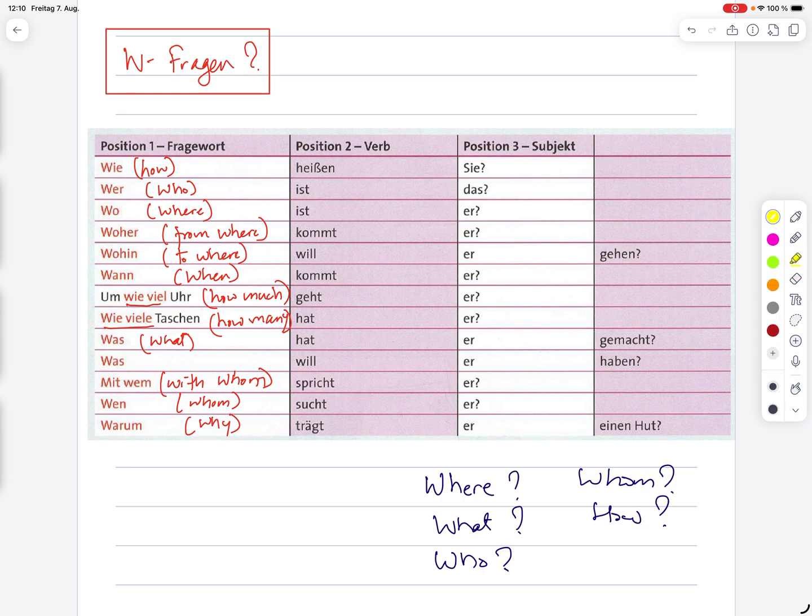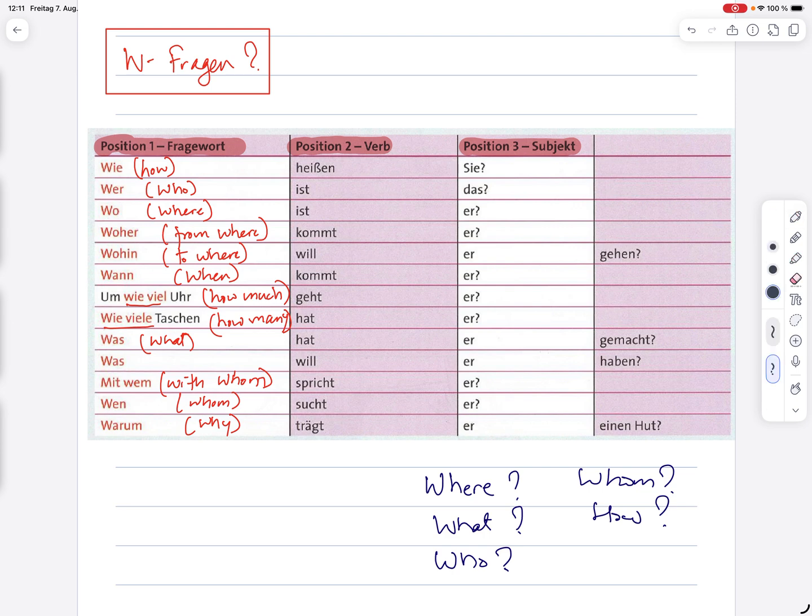Okay, so now look at the sentence structure. You already know that for a normal sentence you have the subject, the verb is always at the second position, and then you have the object, in the simple sentence structure. But when you ask a question, the question word will come at the first position. That is always true. And then follows the verb, then the subject and then everything else, right?